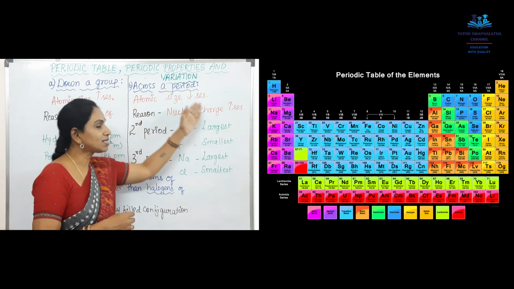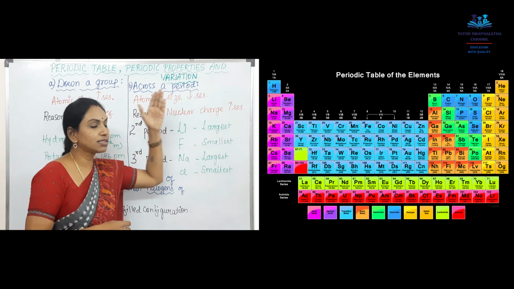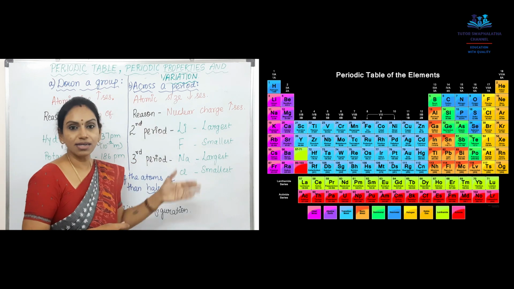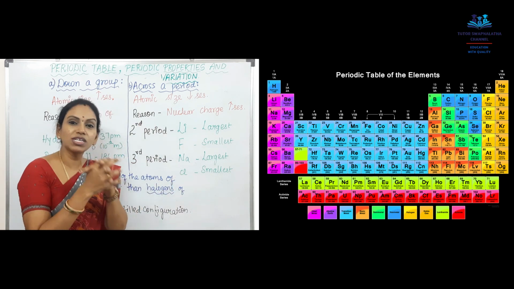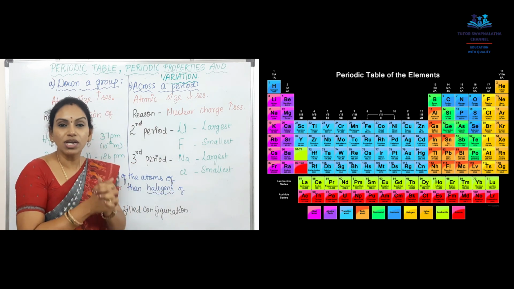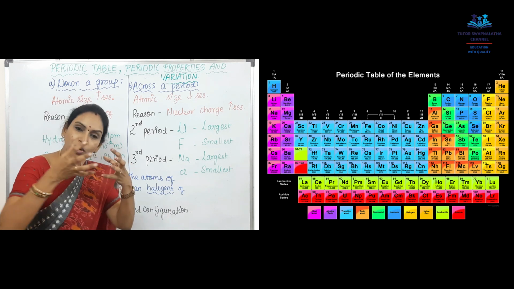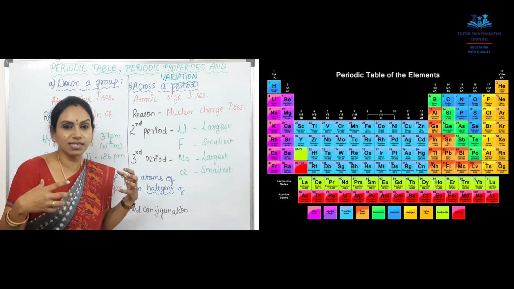Next, across a period, the atomic size decreases. The reason is that nuclear charge increases. I already said what nuclear charge is. The nucleus, being positive charge, tries to pull the negative charge towards itself.